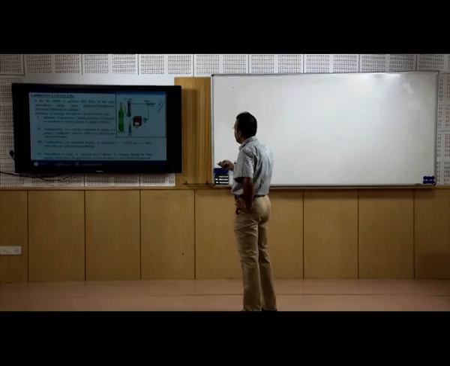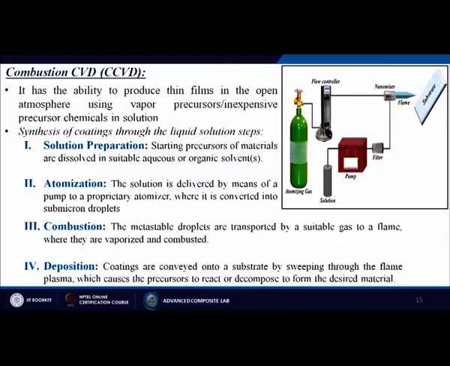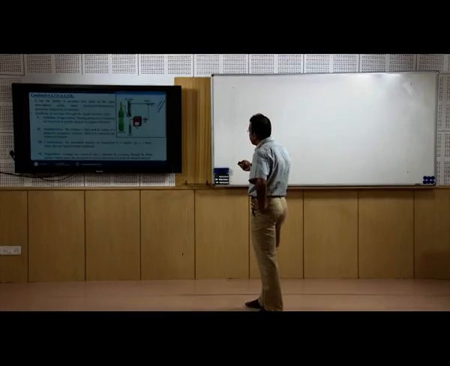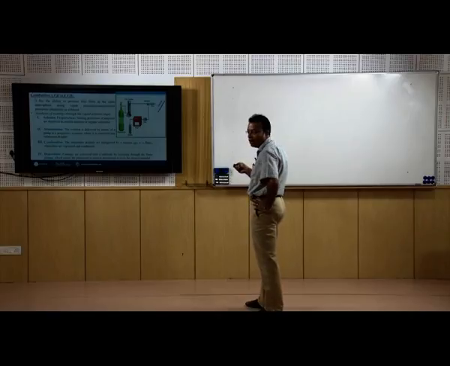And in this particular case we are doing the atomization of that particular gas. What is atomization, or maybe the atomizing gas? The solution is delivered by means of a pump up to a proprietary atomizer where it is converted into submicron droplets. Here we are giving a high force of gases, so through these gases the solution in liquid form comes into small bubble form. Then it passes directly through this flame structure, giving a certain kind of combustion at that particular juncture, and that flame falls directly onto the substrate and makes a certain kind of coating over there.